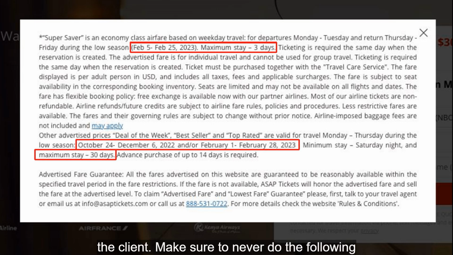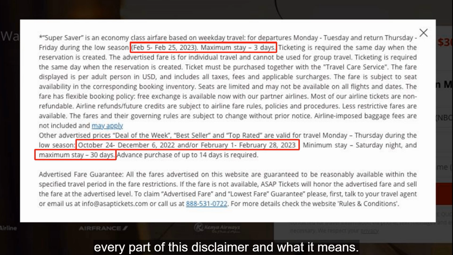Make sure to never do the following two things. Never read the entire disclaimer to the client. It is too long and too confusing, you will lose your customer at that same moment. Secondly, never make the client go and read the disclaimer, it is always better to explain in short and simple terms. Don't make your client do the work, you are his travel agent, and you're the one who is supposed to make it easier for the client. Having said that, you as a travel consultant need to know the rules of a particular promo, in order to be able to explain it whenever the customer is inquiring about it.